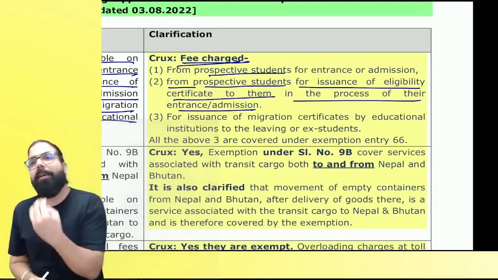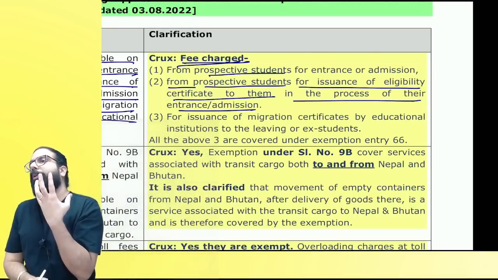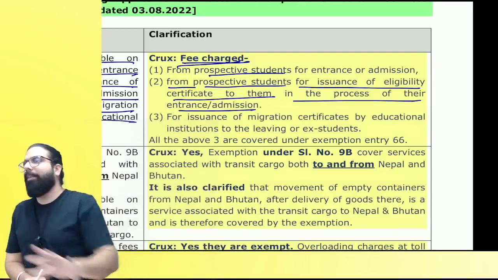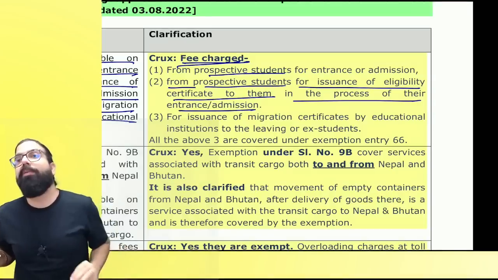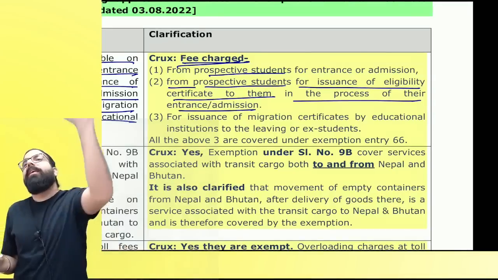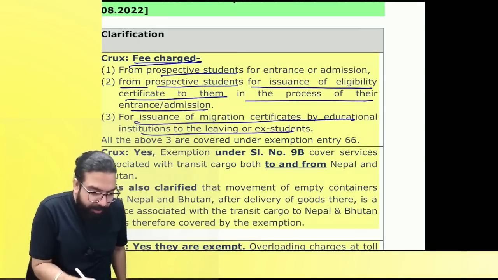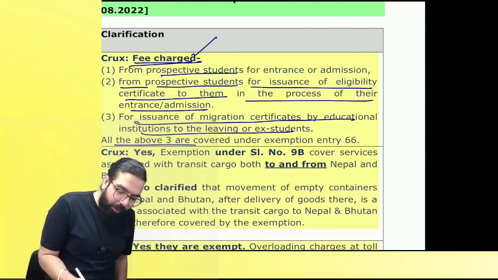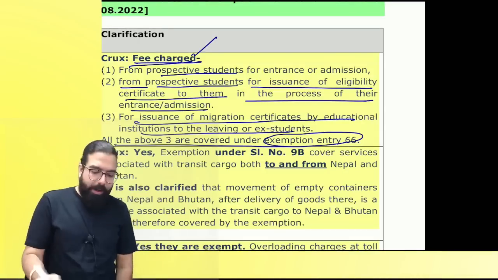Okay, everyone. Now, for issuance of eligibility certificate, if college is charging anything from the prospective student, that shall always be exempted. And the last one over here is you left your school or college. Now, college will go ahead and charge you for that migration certificate 100 rupees, 200 rupees. That is also exempted. For issuance of migration certificate, the fees charged will also be exempted under entry number 66. Are we clear, everyone? Can we go ahead?